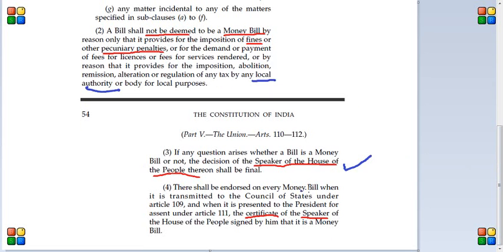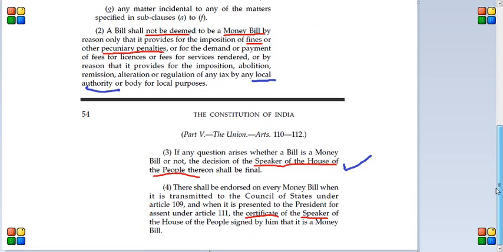Next, 4: there shall be endorsed on every money bill, when it is transmitted to the Council of States under Article 109, and when it is presented to the President for assent under Article 111, the certificate of the Speaker of the House of the People signed by him that it is a money bill. So, while sending it to the Council of States, that is Rajya Sabha, the Speaker should say that it is a money bill. The same goes for the President: while sending it for presidential assent, it should be mentioned that it's a money bill, because other bills can be sent back by the President, but a money bill cannot be sent back by the President.